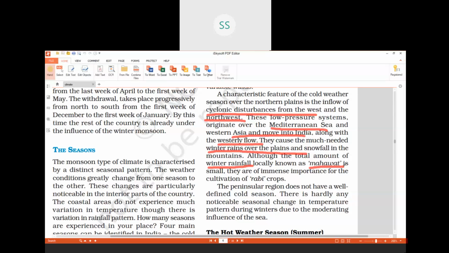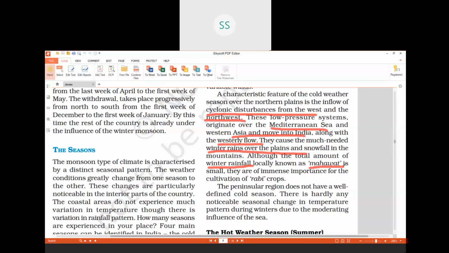It is because these westerly jet streams bring the winds which are blowing from the Mediterranean Sea. They bring these winds towards Western Asia and towards the north and the northwestern part of India. So, these westerly jet streams are blowing in winters on the Ganga plains. While blowing from the Mediterranean Sea to the Ganga plains, they bring this rainfall.